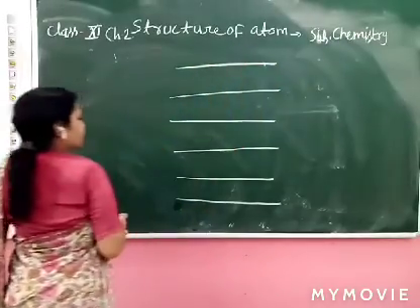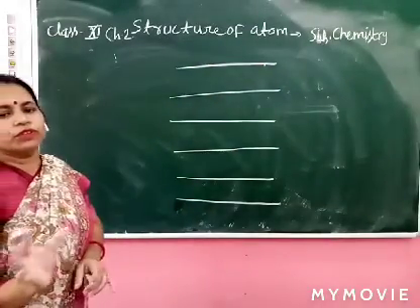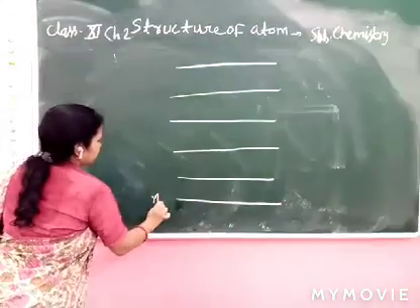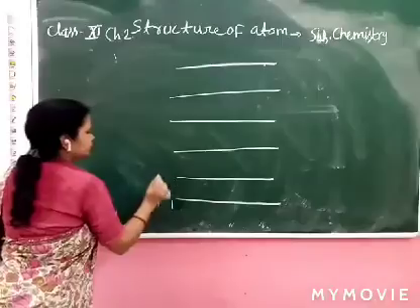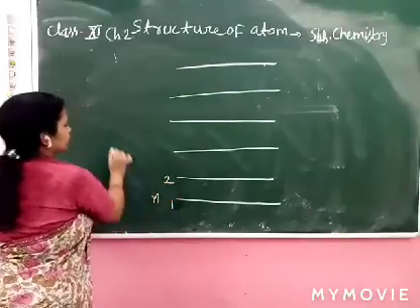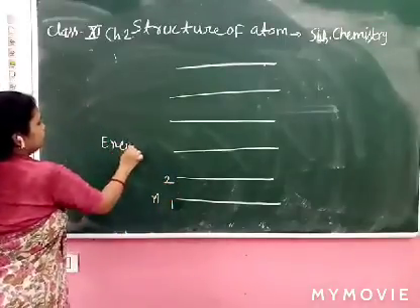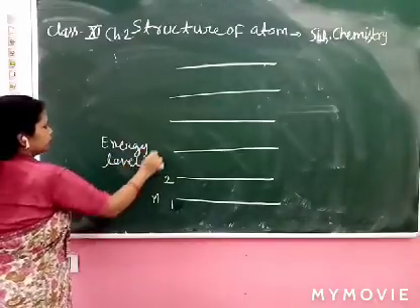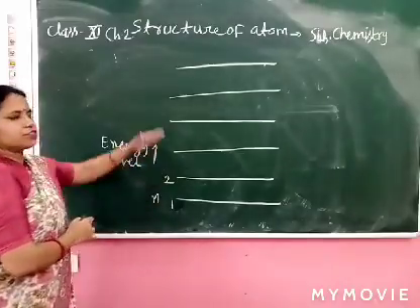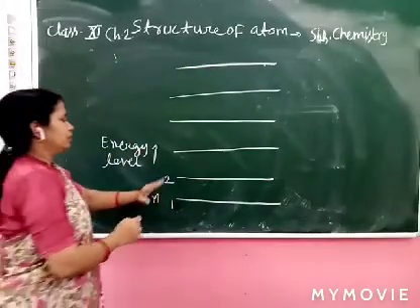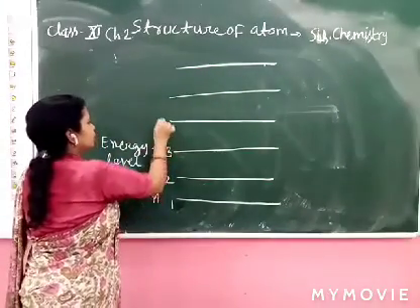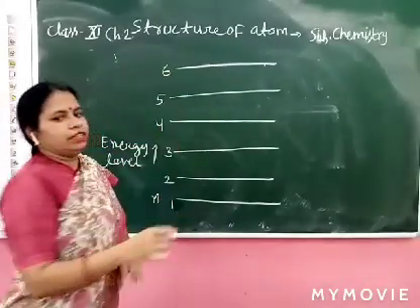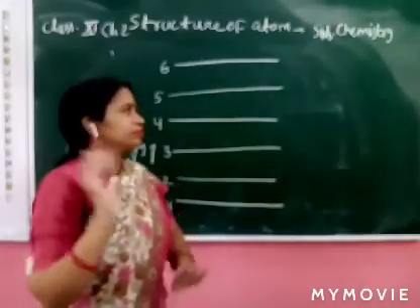There are different energy levels: first level, 1, 2, in increasing order, 1, 2, 3, 4, 5, 6 and so on.